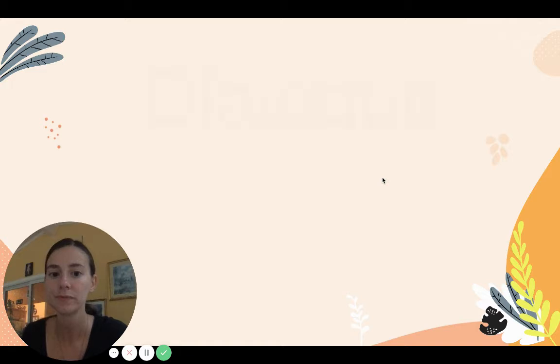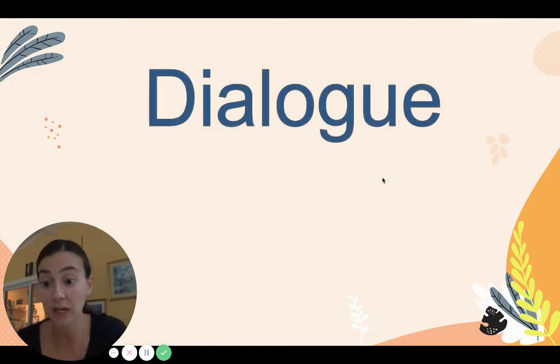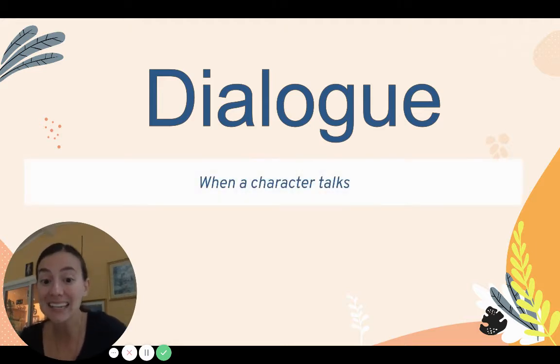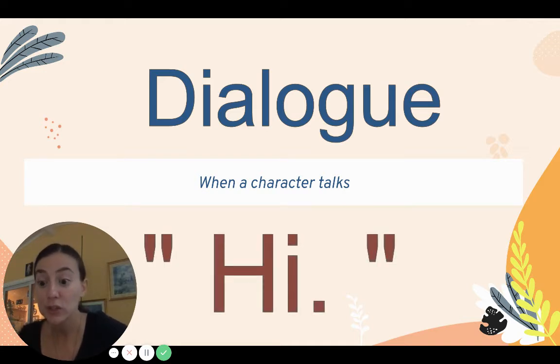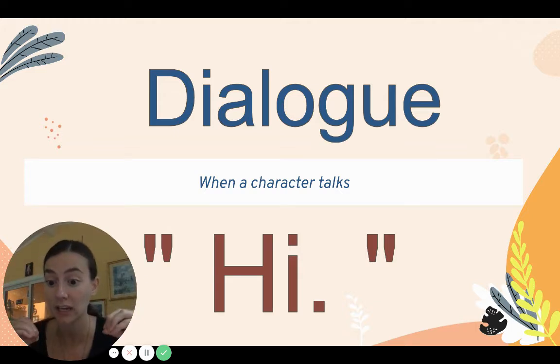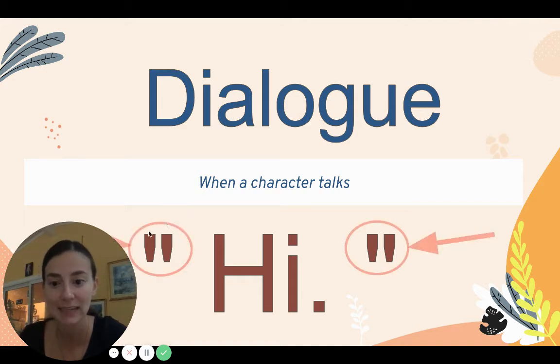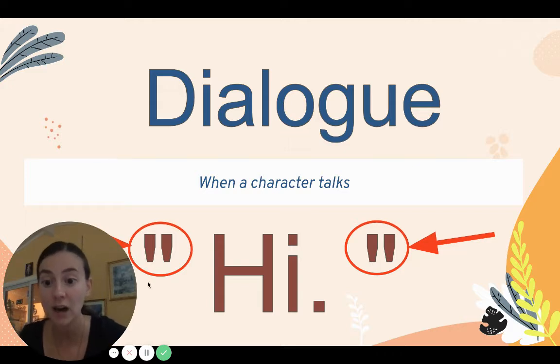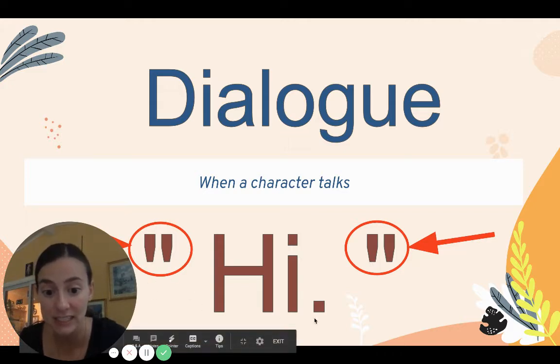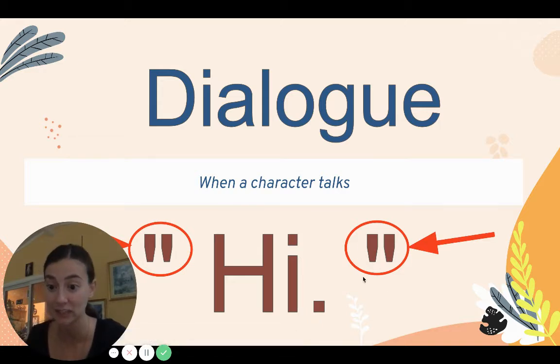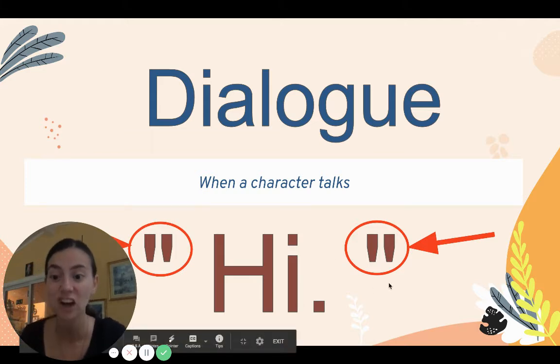Just a little review. Now today, we are going to talk about how characters in stories have dialogue. Dialogue is when a character talks, okay? You can notice when there's dialogue when you see these marks right here, okay? Those are called quotation marks. Those marks come at the beginning of what a character is saying and then at the end of what a character is saying. Whenever you see these quotation marks, you know a character is talking.